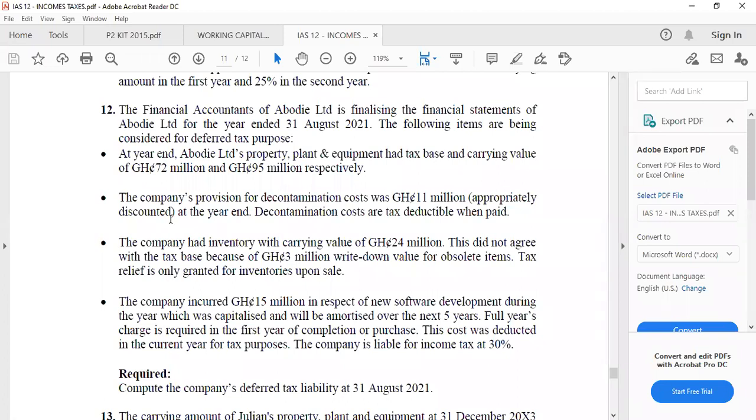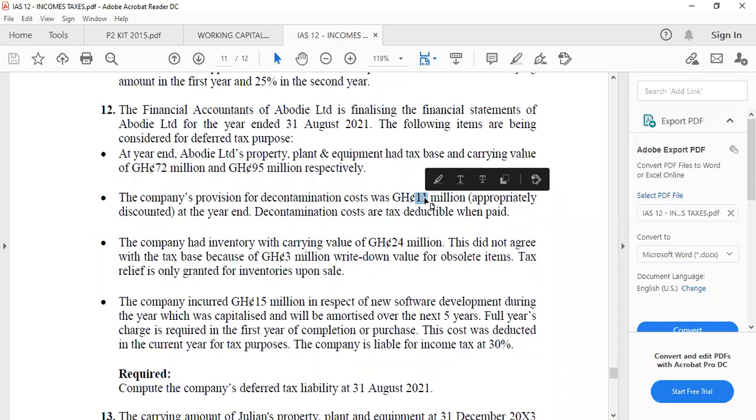So when they pay this amount, it will be subtracted for tax purposes and they are going to enjoy that particular tax benefit on it, isn't it? So whenever they pay the 11 million, they are going to enjoy some tax benefit on it. The tax authority will subtract it when they pay this particular amount.